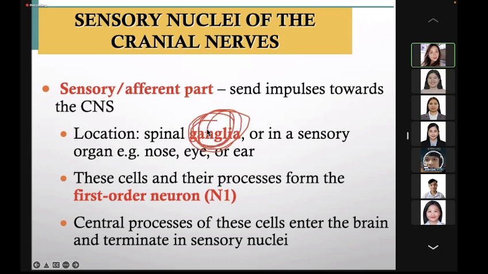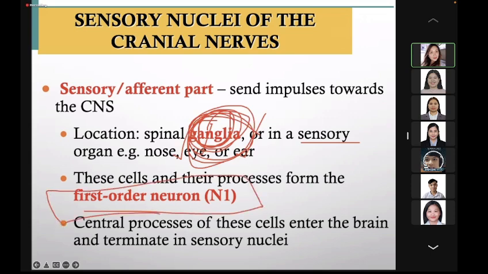These are equivalent to the posterior root ganglion of the spinal nerve. Also, they may be situated in sensory organs such as the nose, the eye, and the ear. So these ganglia, this sensory afferent part, are the first order neurons.